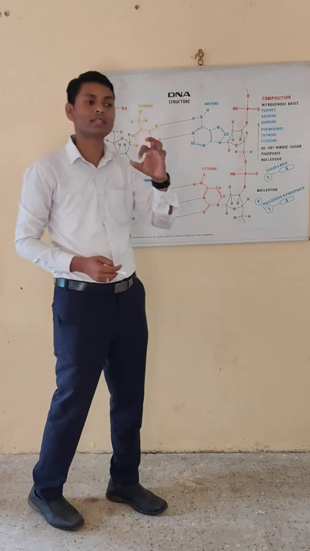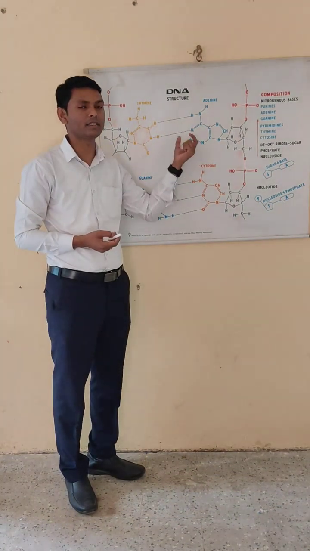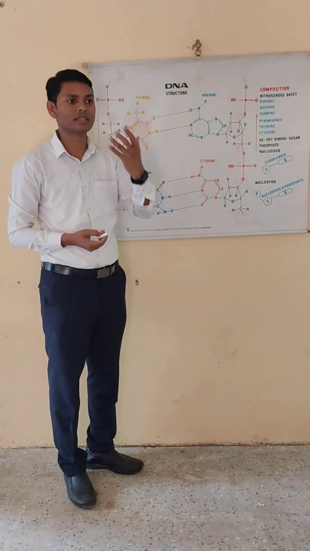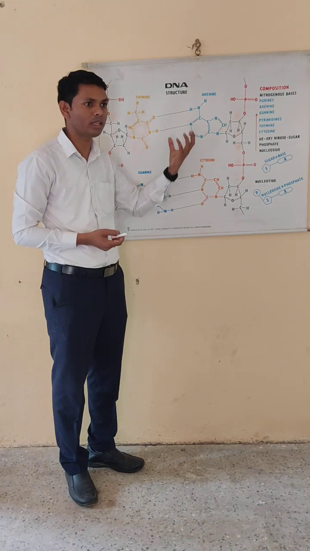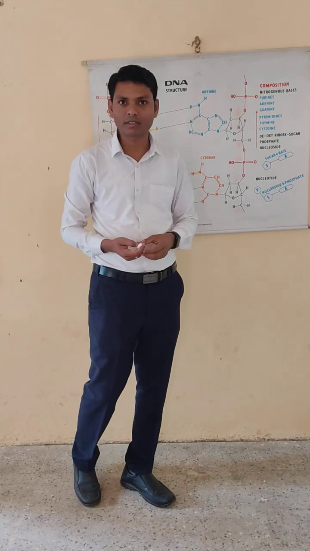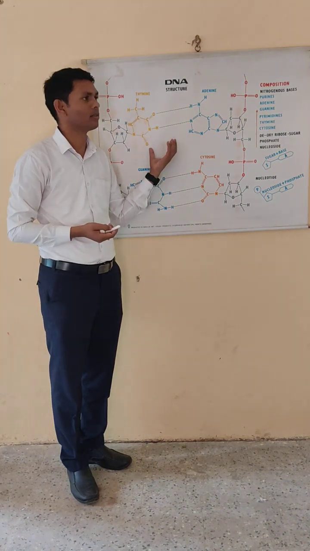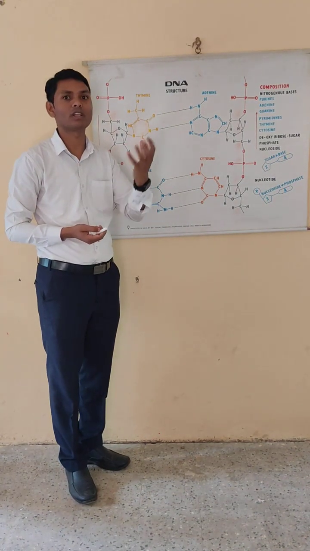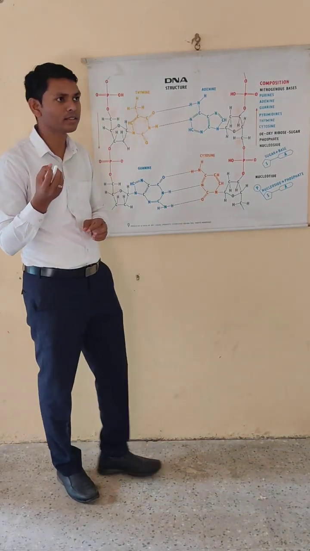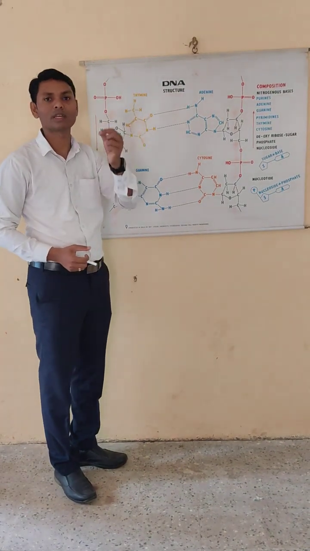We know this DNA is double stranded. So who discovered the DNA structure? Watson and Crick, two scientists, discovered the DNA structure. And how was this discovery made? Watson and Crick prepared this model in a lab, and then presented it at an international conference organized at the world level. The model was presented in front of people, and people accepted this information. In this way the model was later accepted in the biological system. So this is a short account of the discovery of DNA.